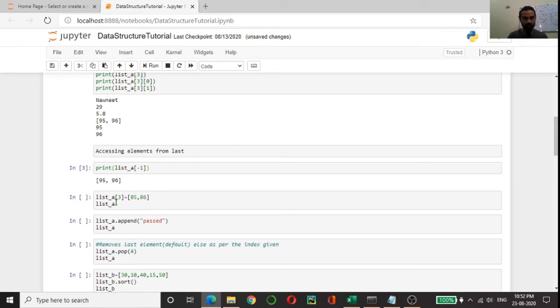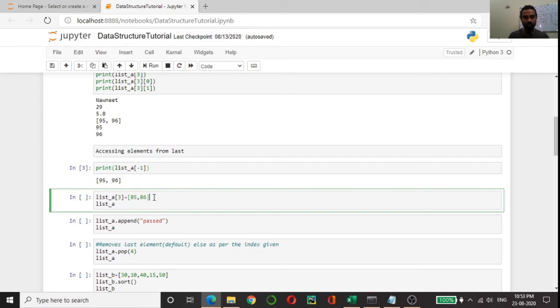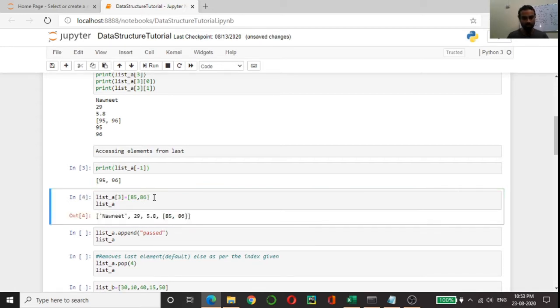And here I am trying to change the value of a list. I'm trying to change the element with the index 3 with the values 85 and 86 that I have passed using a list here. So let me just write it.